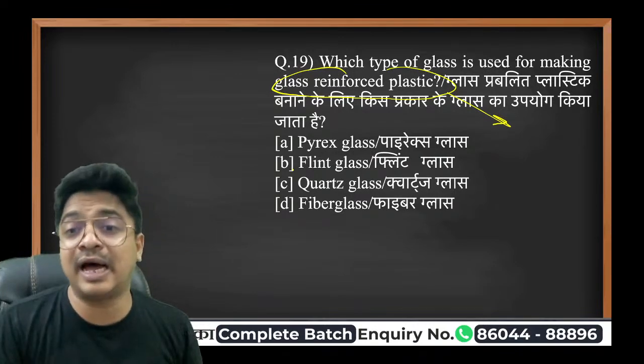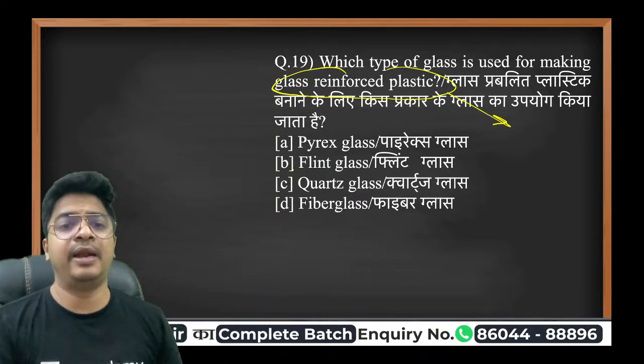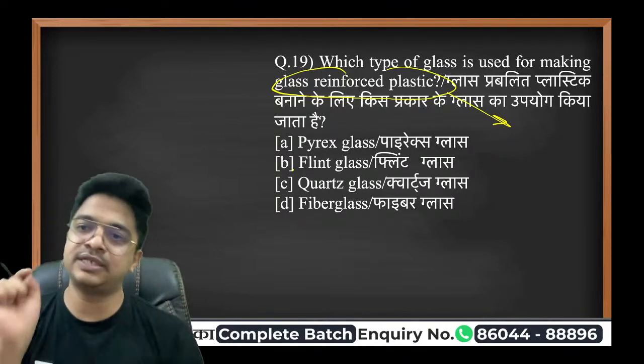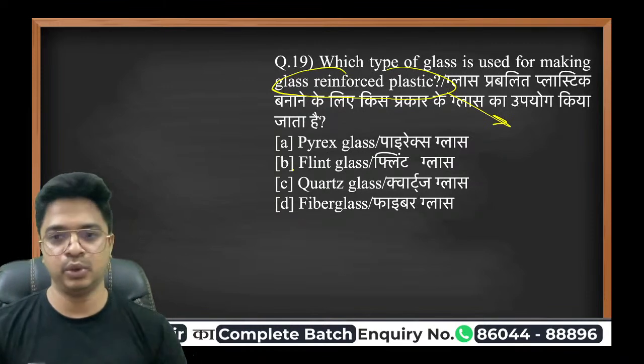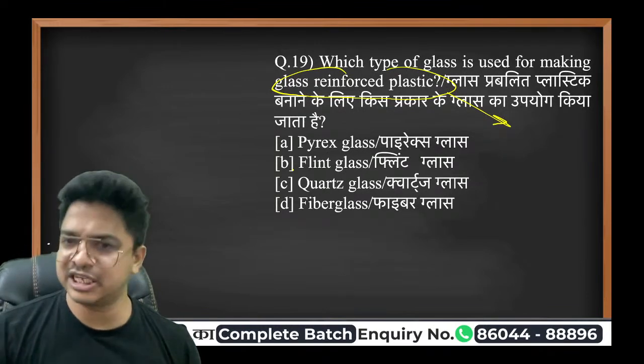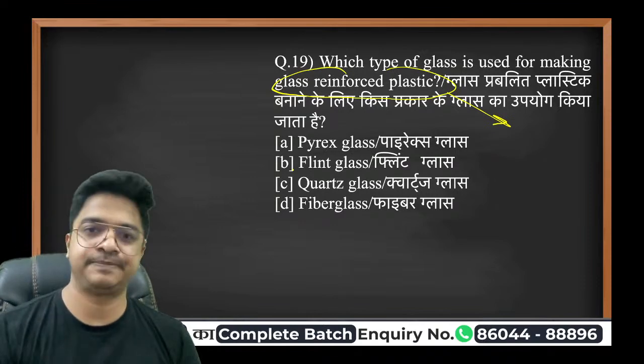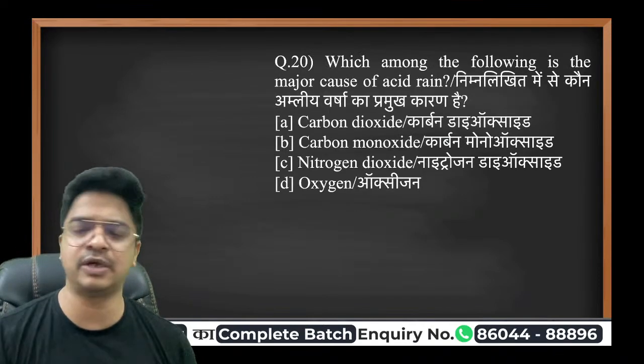So that is the glass reinforced plastic. And that is what? The fiberglass. Fiberglass is used to make glass reinforced plastic. Cool. And it is also less brittle, it is lightweight and it's very, very strong. So it is fiberglass. Which one of the following is the major cause of acid rain?